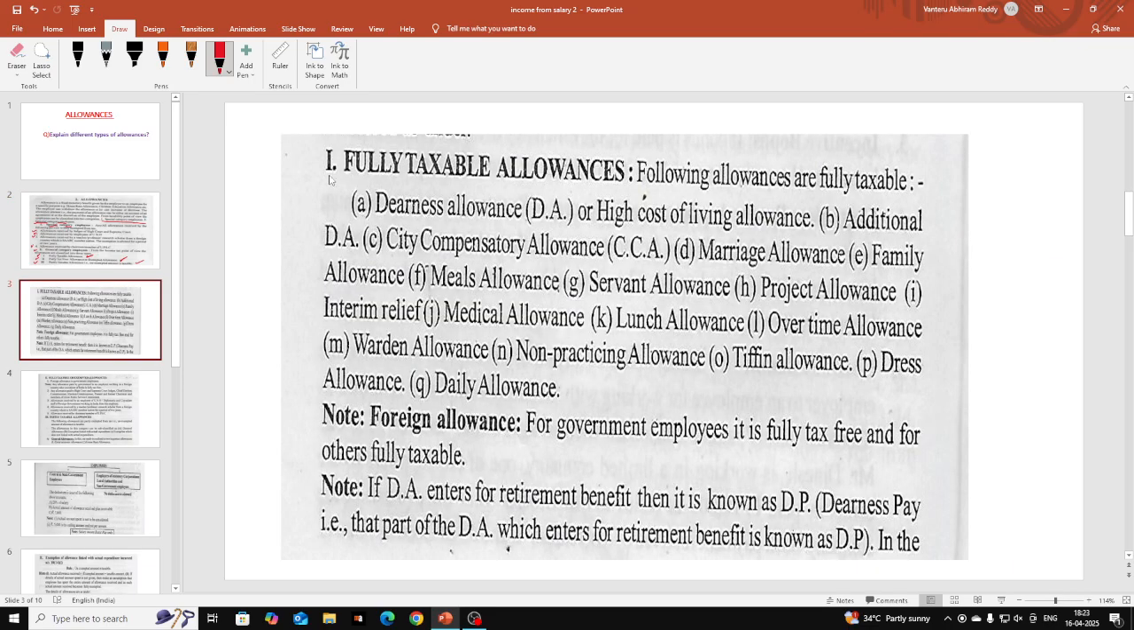First, fully taxable allowances. Fully taxable allowances means that if the assessee receives any allowance mentioned under fully taxable allowances, it is completely taxable.